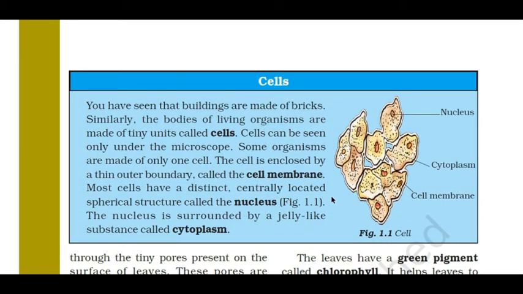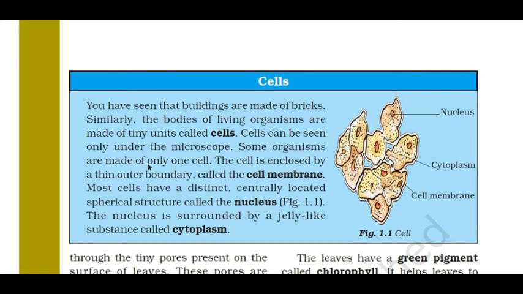This is a small topic in between: cells. What are cells? You have seen that buildings are made up of bricks. Suppose you take a house. How is the house made? It is made up of brick, cement, sand, etc. So the building blocks are bricks. Similarly, the bodies of living organisms are made up of tiny units called cells. Our body is made up of building blocks. They are called cells. Cells can be seen only under a powerful microscope. We cannot see our cells with the naked eye. We have to use a powerful microscope to view the cells.